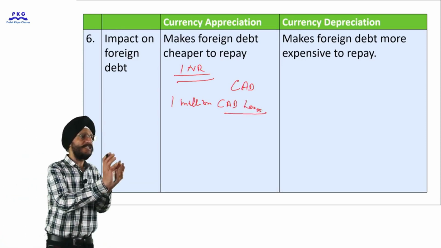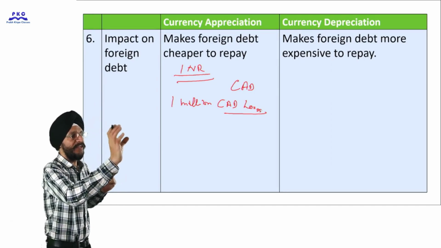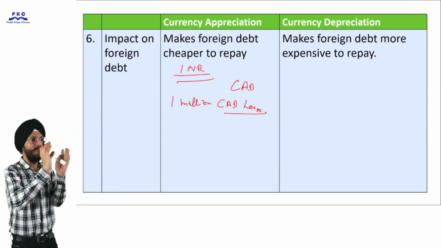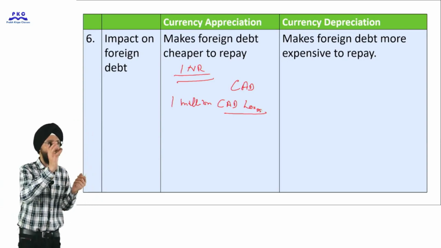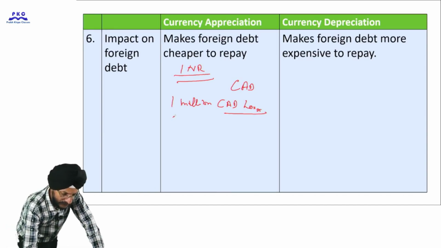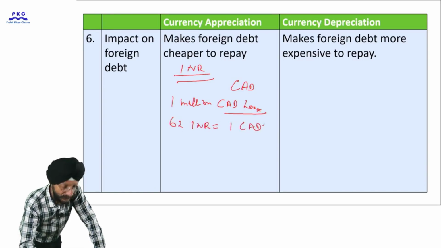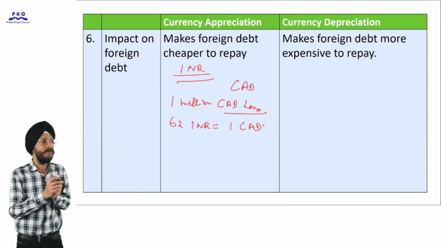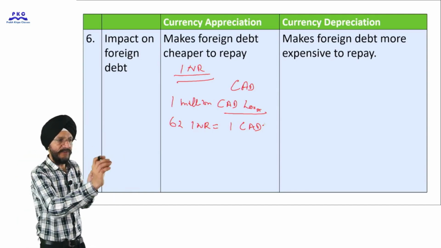That is, the loan has been taken in foreign currency and the currency denomination is Canadian dollar. We have the India government has taken a loan of 1 million Canadian dollar. What is the present value of the Canadian dollar? It is somewhat near 62 Indian rupee equal to 1 Canadian dollar. We are only talking about approximate value to keep the point simpler. It is somewhat more than 62.